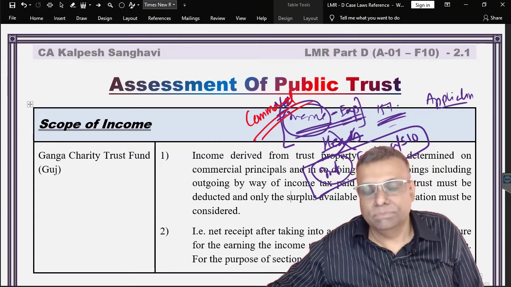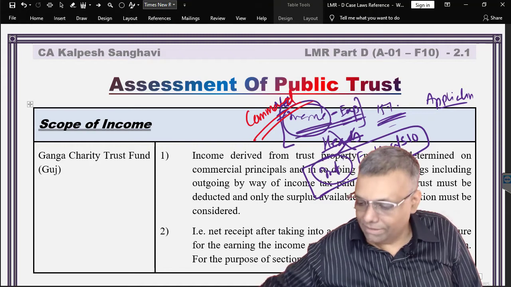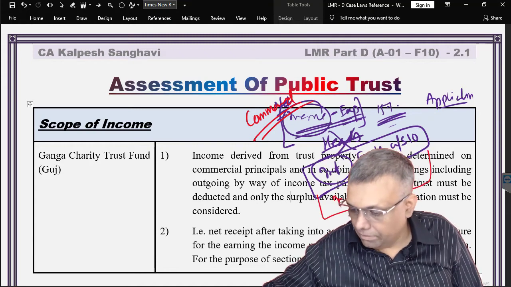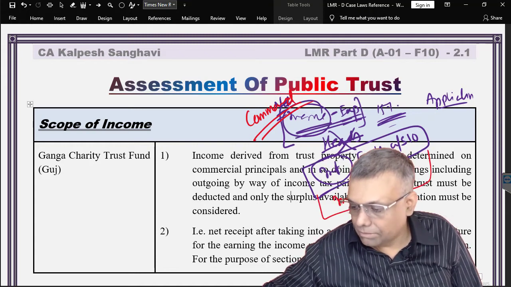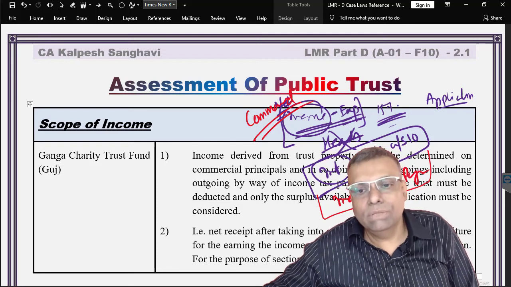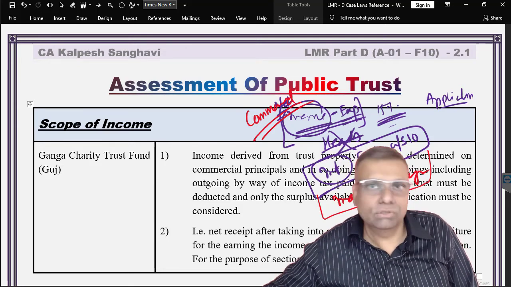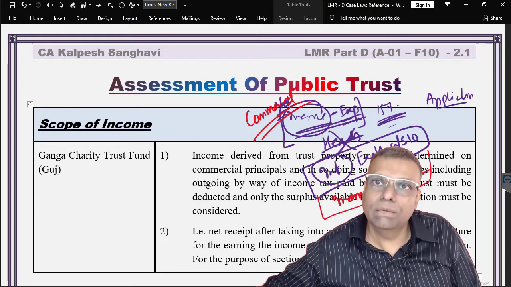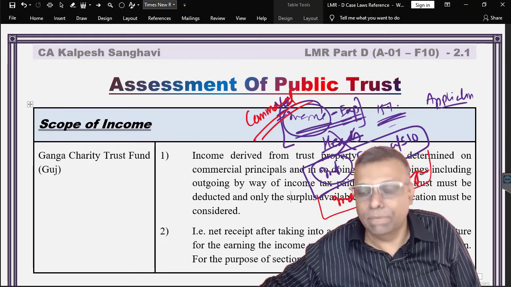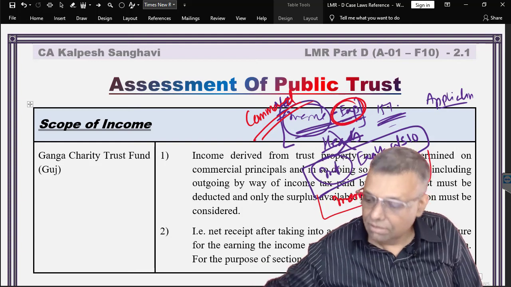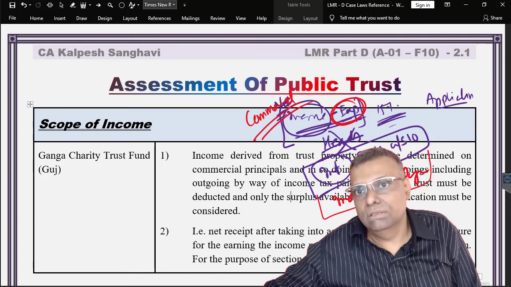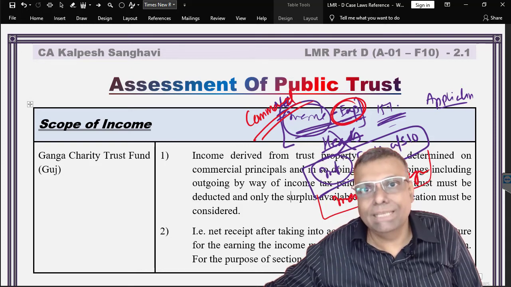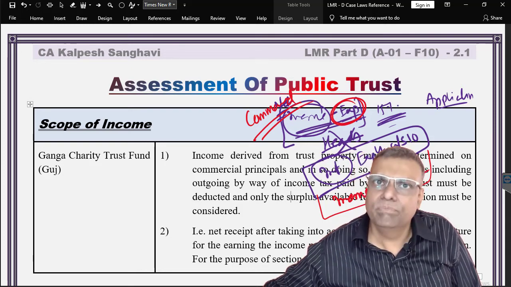Further, I'll give you one more example. Supposing the income tax payment itself. We already know that income tax payment is never allowed as a deduction while computing your income, because income tax is a personal expense. But can this expense be considered? That means income minus expenditure: can this expenditure include even the income tax payment itself? The answer is yes, it can be allowed.